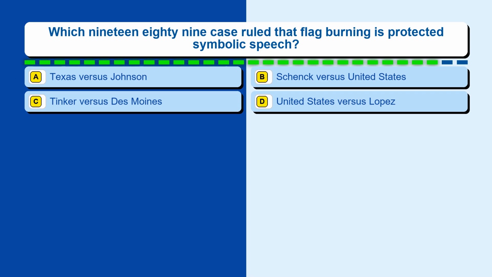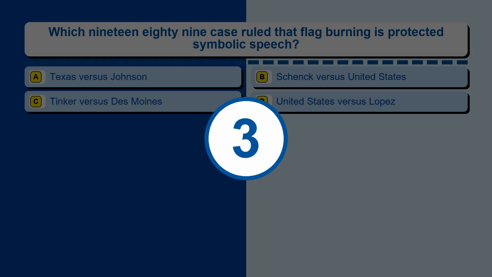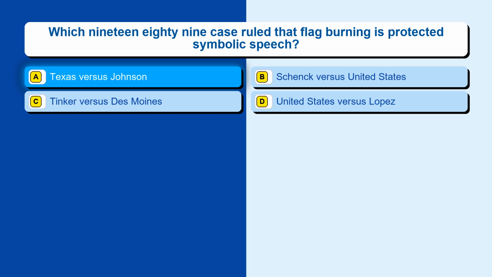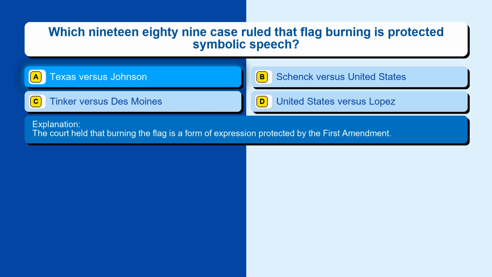Question 118. Which 1989 case ruled that flag burning is protected symbolic speech? Option A, Texas vs. Johnson. Option B, Schenck vs. United States. Option C, Tinker vs. Des Moines. Option D, United States vs. Lopez. The correct answer is option A, Texas vs. Johnson. The court held that burning the flag is a form of expression protected by the First Amendment.